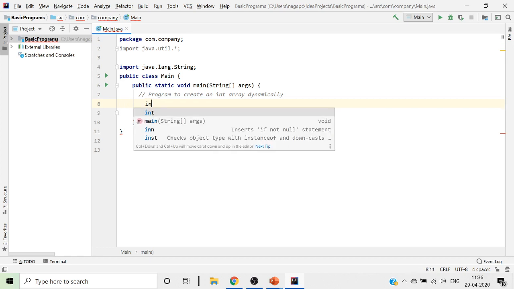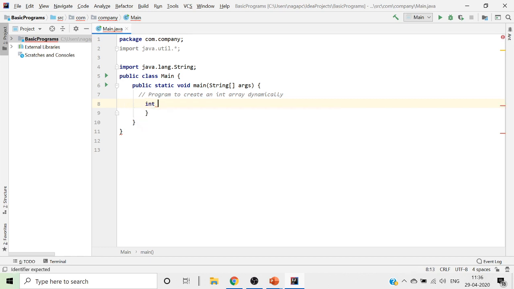Now we try to get it dynamically, for which we will give int n equal to range. Int n is a variable with which we want to understand how many elements you want to accept, how many items you want to accept in an array. हम लोग ये n इसलिए ले रहे हैं कि हम समझ सके कि कितने values हमारे array में रहेंगे, कितने वैल्यू हमारे एरे में होना चाहिए. उसको पाने के लिए हम लोग ये int n करके यूजर से एक्सेप्ट कर रहे हैं. So we are using this n because we want to find how many values you want to add